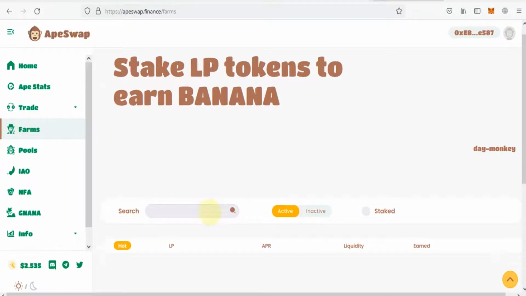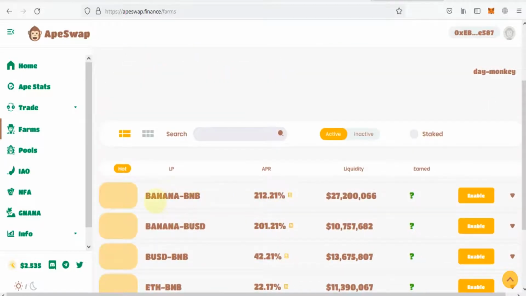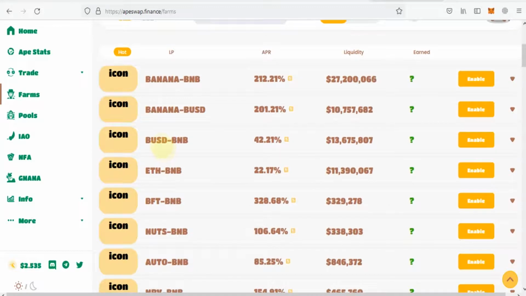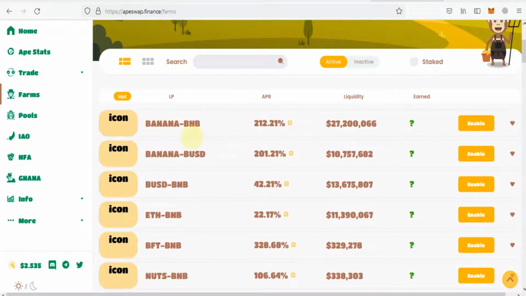Before going to farming, you need to understand how you can put your money into banana for farming. First of all, you need an equal amount of bananas and an equal amount of BNB. There are different pools. You can also use the bananas and BUSD pool. You can also put in your BUSD and BNB pool, and other tokens you can also farm here. But the most popular pair is the banana and BNB pool.